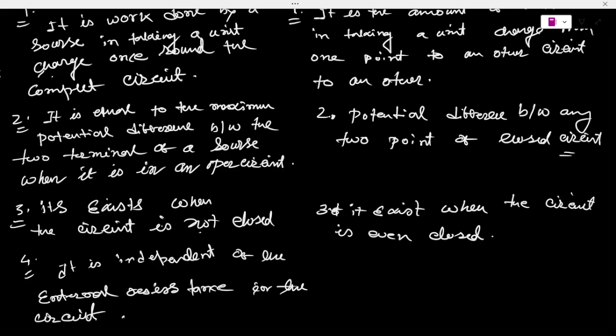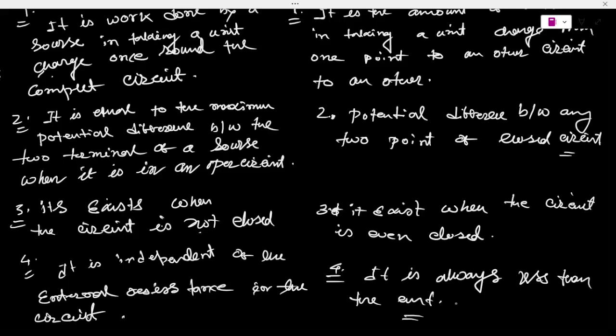Okay, circuit के अंदर क्या होगा, it is also independent. At the same time, fourth point, it is always less than the emf, यानी electromagnetic force. Okay, clear?